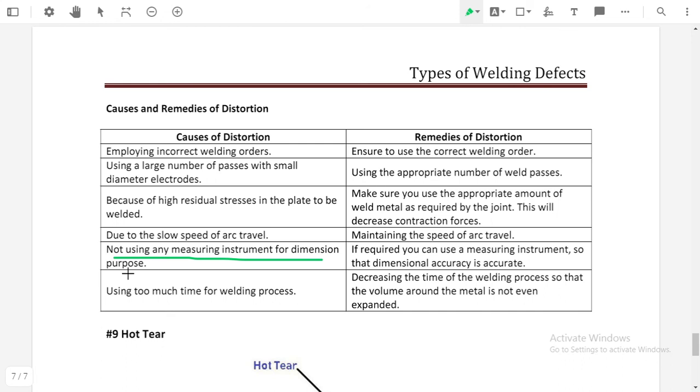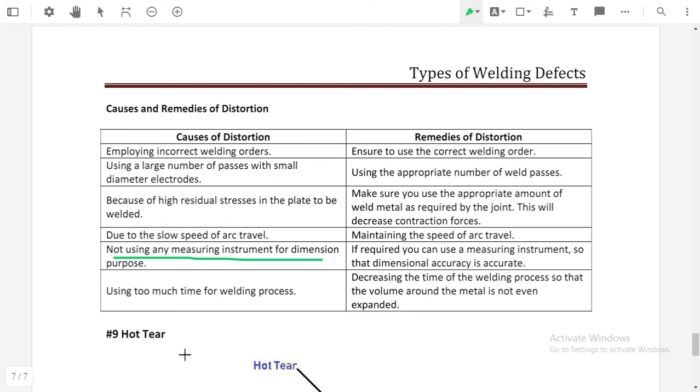If we are not using any measuring instrument to measure the dimension, then it will cause distortion, and if required, use a measuring instrument so that the dimensional accuracy is maintained. To maintain dimensional accuracy, we need to use some measuring instrument to avoid the distortion.